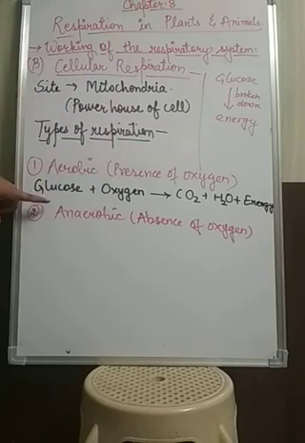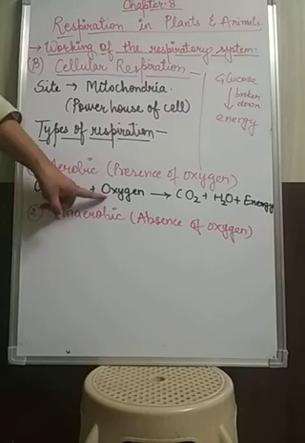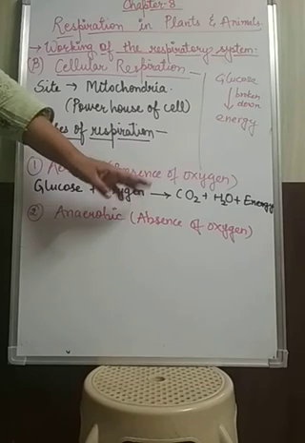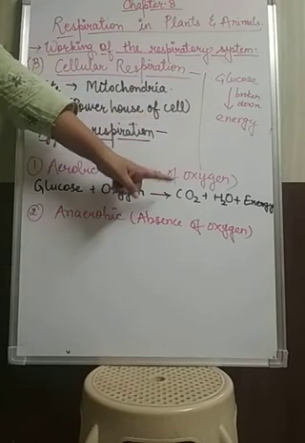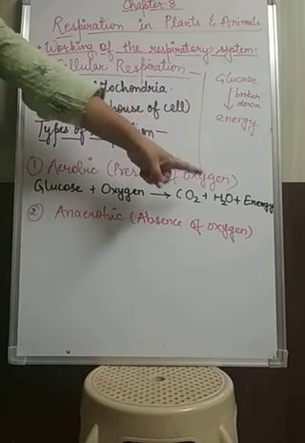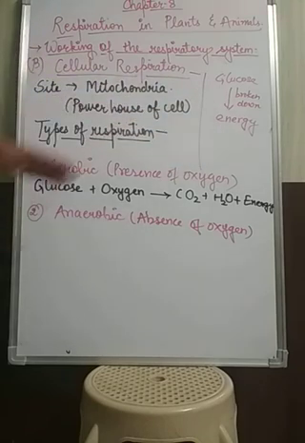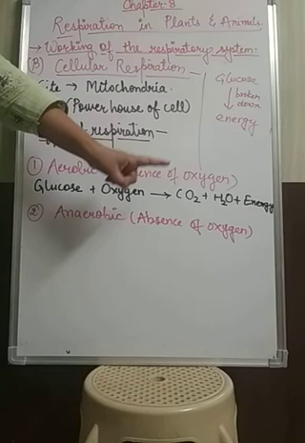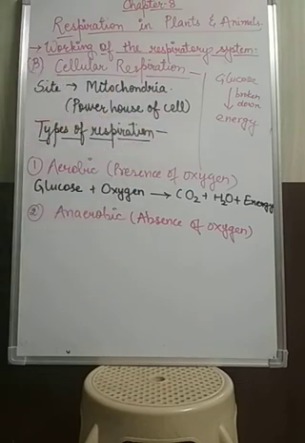So glucose, which is the food, will combine with oxygen and then be broken down into carbon dioxide, which will get released during exhalation, water and energy. So what will be the products during aerobic respiration? Carbon dioxide gas, water and energy will be released.